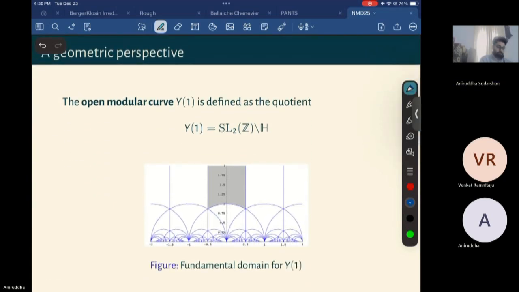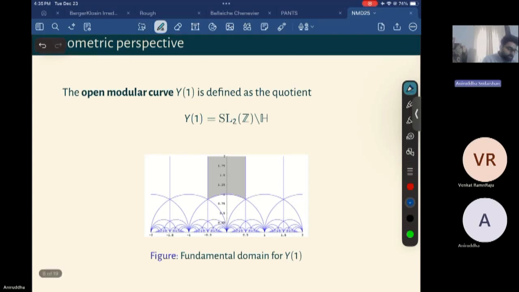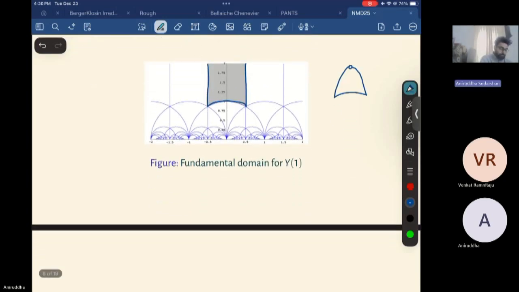So one interesting perspective to look at modular forms is the geometric perspective, when we look at the quotient of the upper half plane by SL2Z. If we did the same thing using SL2R, we'd get something very bad. But since we're modding out by SL2Z, we get something nice, and it is going to have a fundamental domain like this. So we can think of this as a punctured disk,